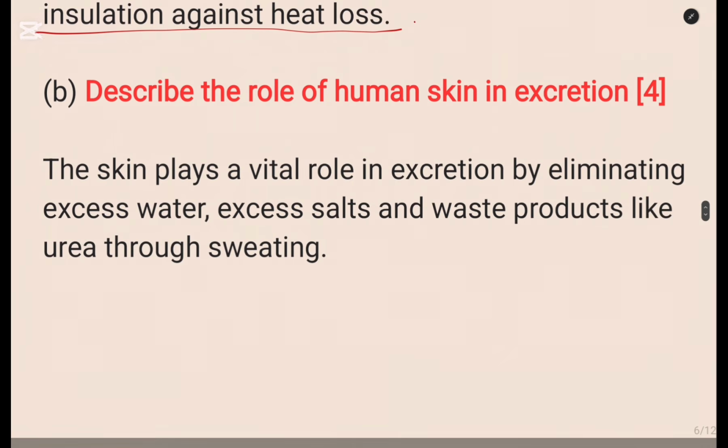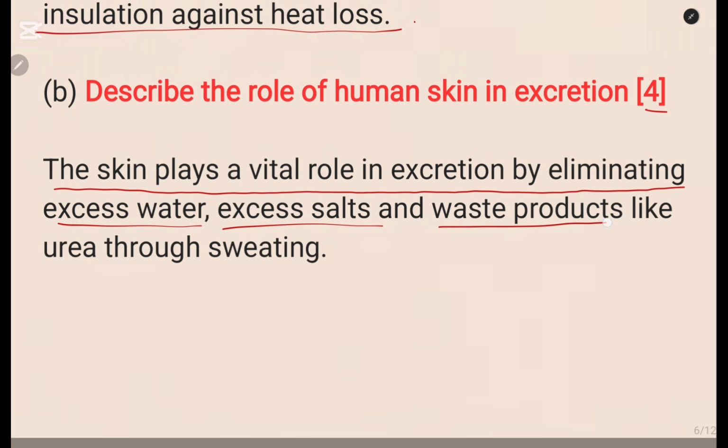Then for B, describe the role of the skin in excretion. We are still on question 3B. Describe the role of human skin in excretion. 4 marks. So how do you write this one? So the skin plays a vital role in excretion by eliminating what? Excess water and excess salt and waste products like urea through sweating. So that is what you write here. Okay, so please make sure that here, if you can add some more information, make sure that you add some more information. Otherwise, 4 marks for this question.